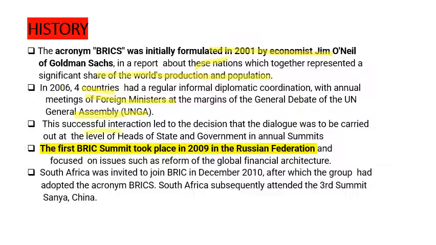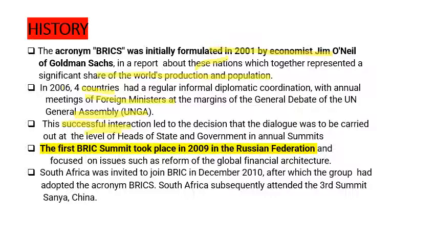This successful interaction led to the decision that dialogues were to be carried out at the level of head of state and government in an annual summit. So then they decided, these four countries except South Africa, to conduct the annual meetings not by the ministers but by the actual presidents or prime ministers of these nations.